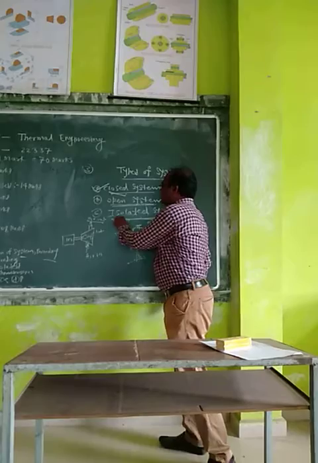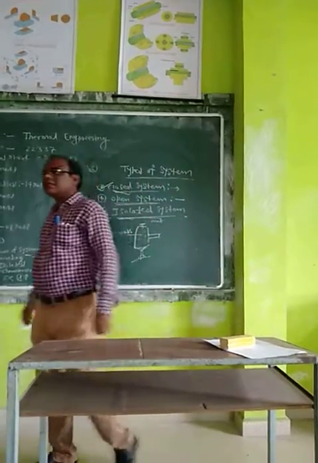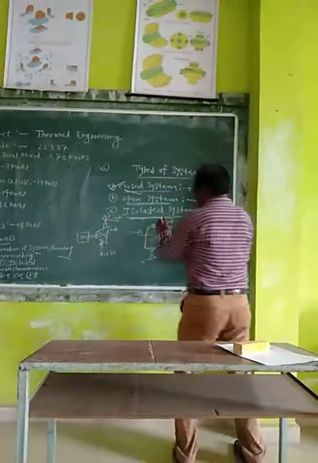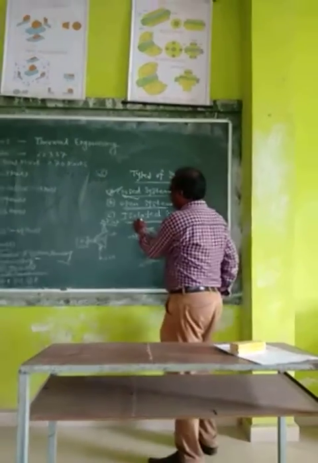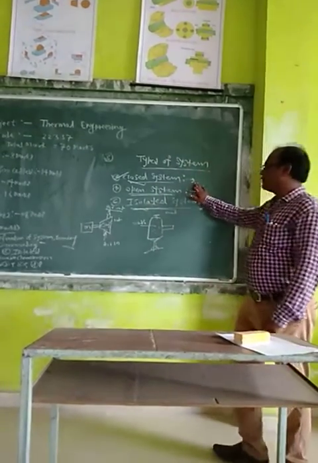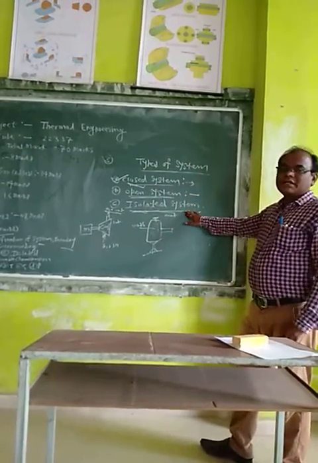Therefore, this system is called the isolated system. Second example is the universe. In the universe, total energy is constant. Therefore, the third example of the isolated system is the universe. So these are the three systems: closed system, open system, and isolated system.